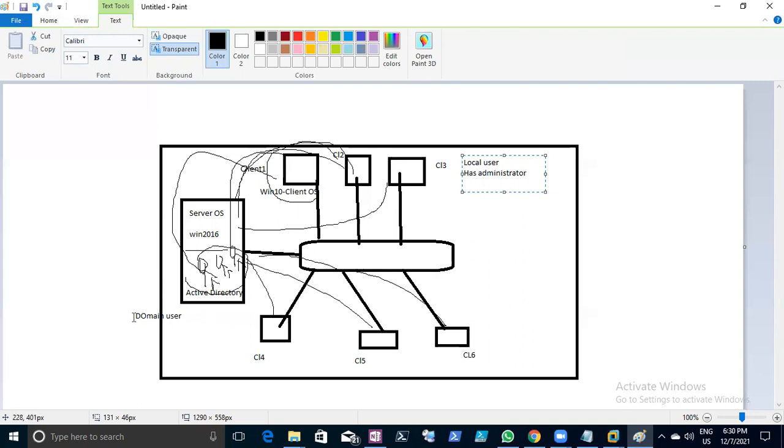And once you have logged in as a domain user, what kind of access does he have? Can a domain user change the IP address? Cannot. How do you prove that one? Okay. Can he change the IP address, right? And can he do some installation? No, right? How do you prove that one?